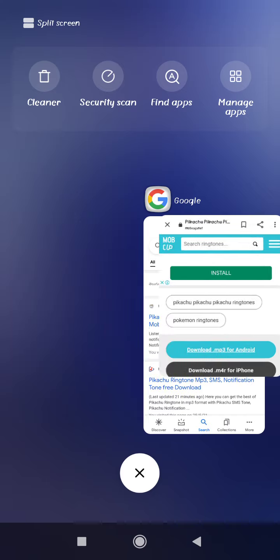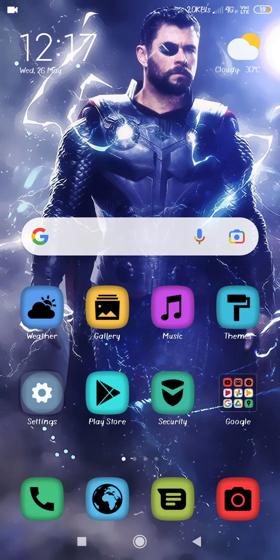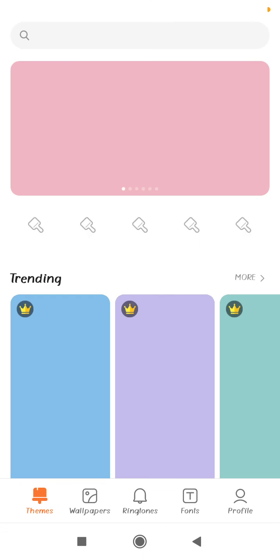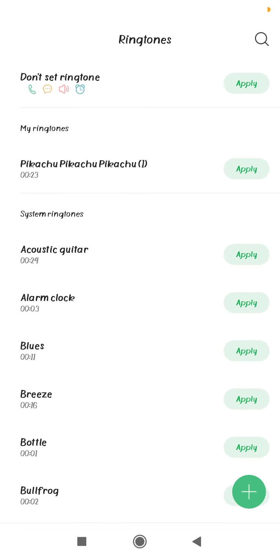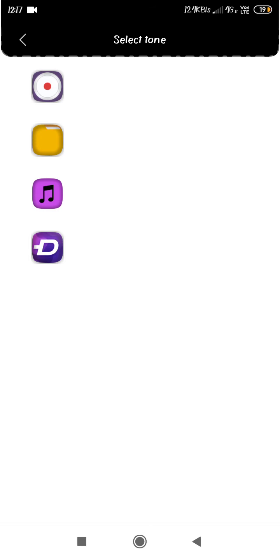Now totally come back. Go for theme. If you go for theme, it will load for some time. Again go for profile. In profile, go for ringtone. After going for ringtone, press this plus button. Go for files.